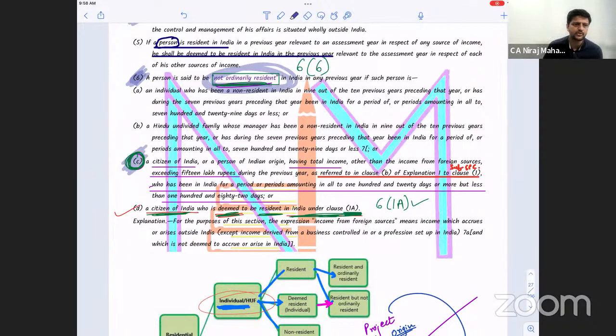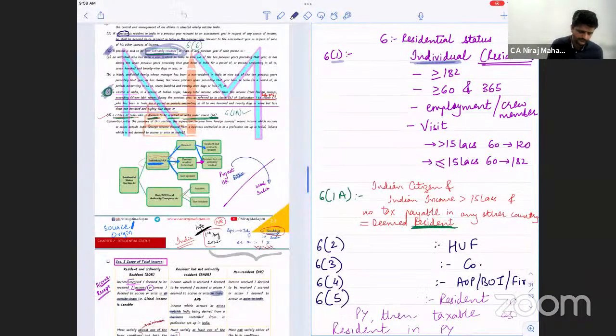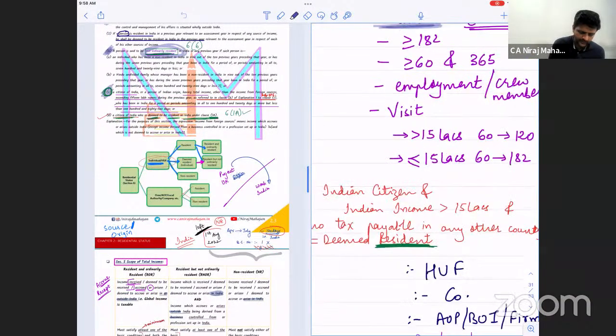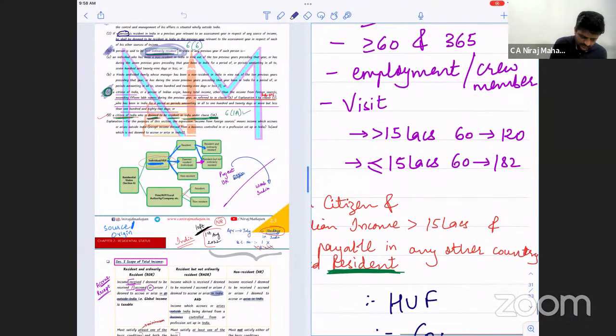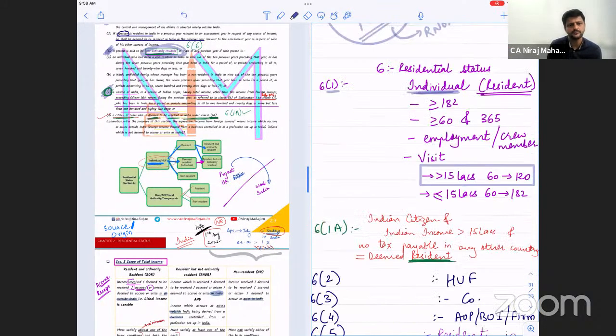We are in 6.6. Yes or no? Check the notebook again. This part we discussed. See, this person is resident, this much we know.